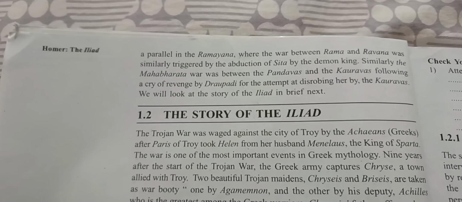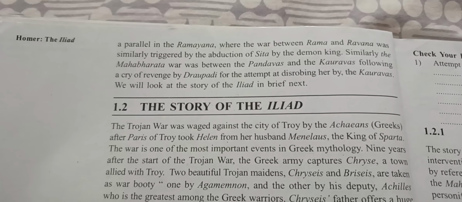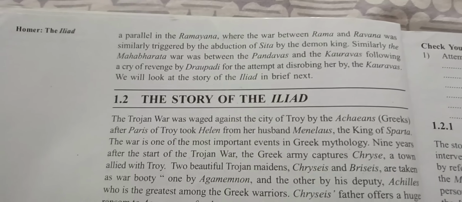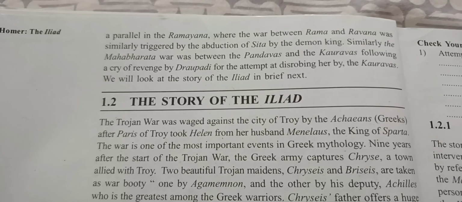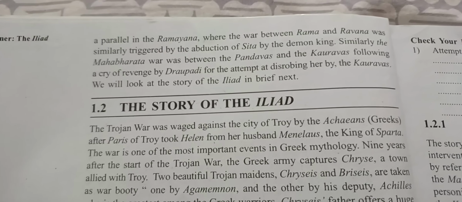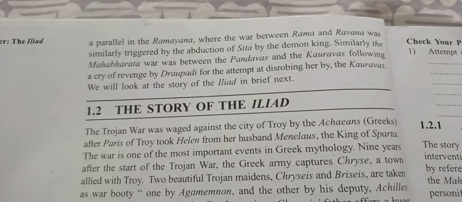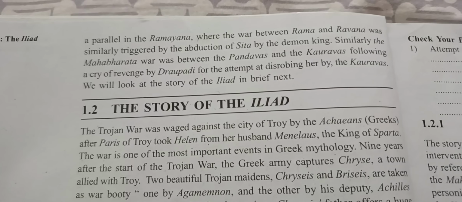We can see a parallel in the Ramayana, where the war between Rama and Ravana was similarly triggered by the abduction of Sita by the demon king. Similarly, the Mahabharata war was between the Pandavas and the Kauravas, following the cry for revenge of Draupadi for the attempt at disrobing her by the Kauravas. We will look at the story of the Iliad in brief next.